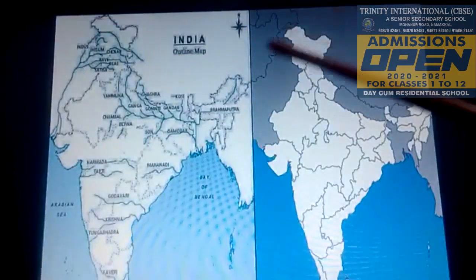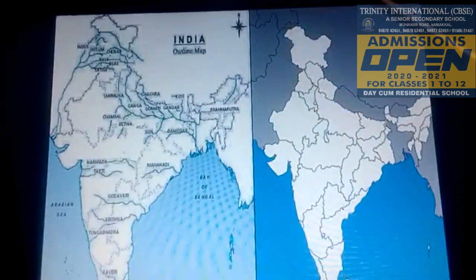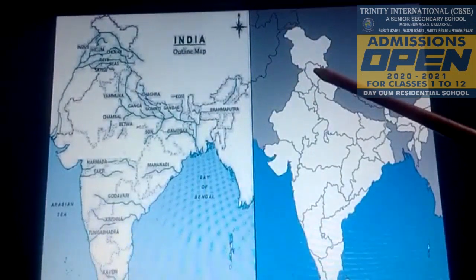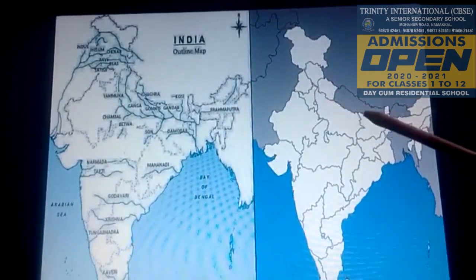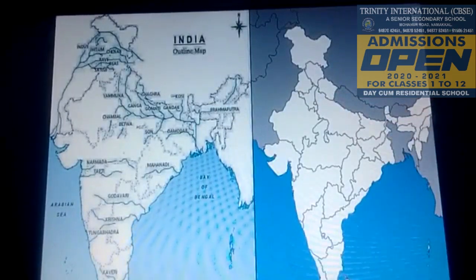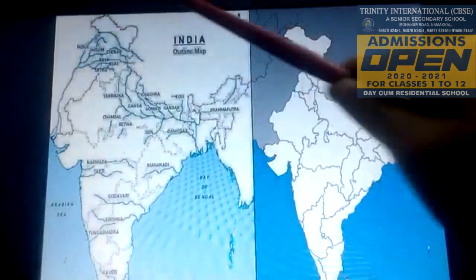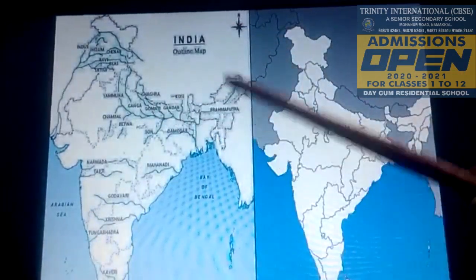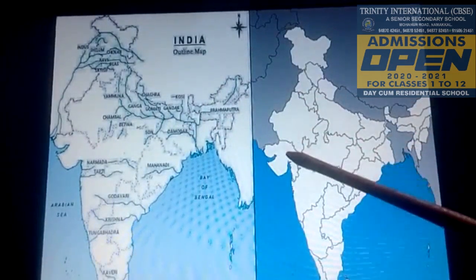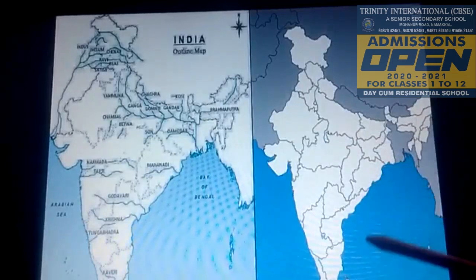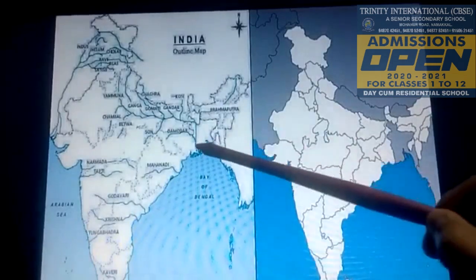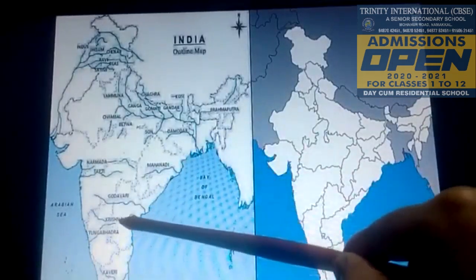These soils are found in the northern plains and stretch in the states Punjab, Haryana, Uttar Pradesh, Bihar, Assam and West Bengal. This land is drained by the perennial rivers, the Indus, the Ganga, the Brahmaputra. The soils extend in Rajasthan and Gujarat through a narrow corridor and in the eastern coastal plains, particularly in the deltas of the Mahanadi, the Godavari, the Krishna and the Kaveri rivers.